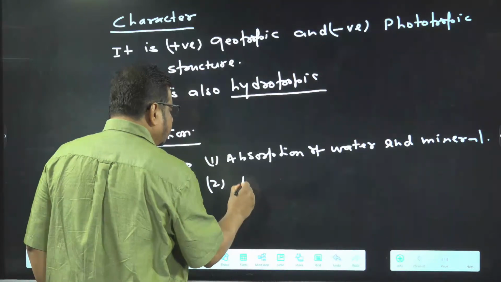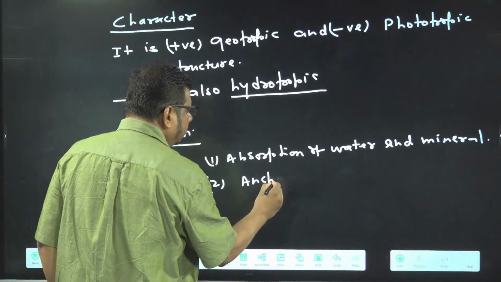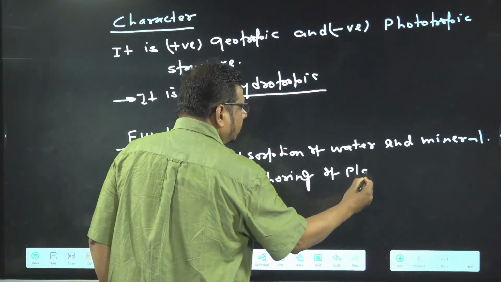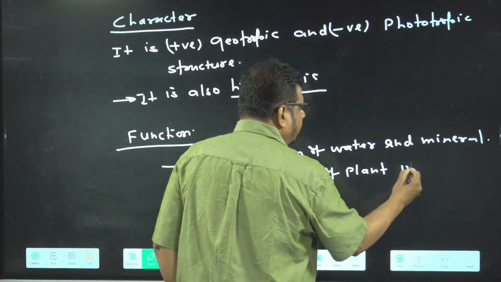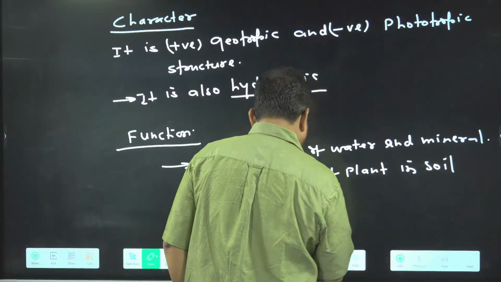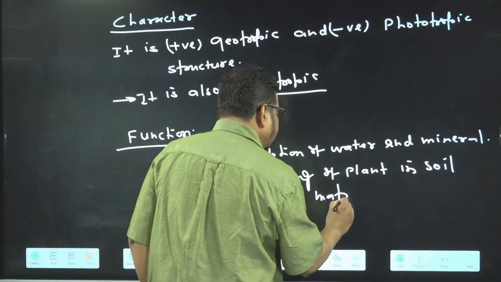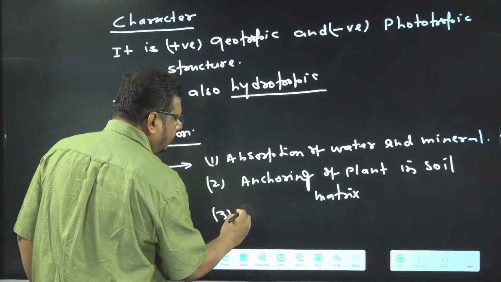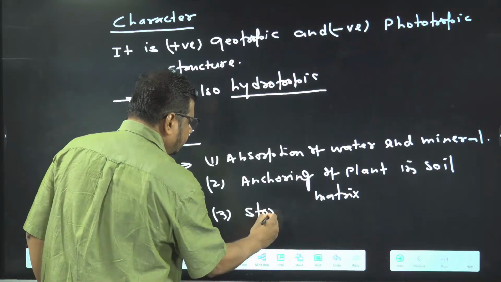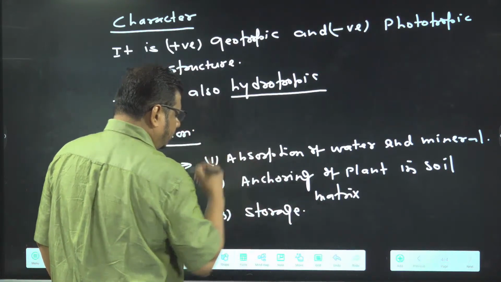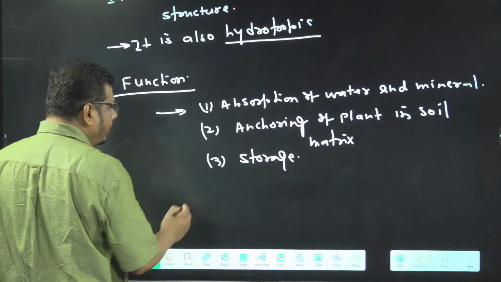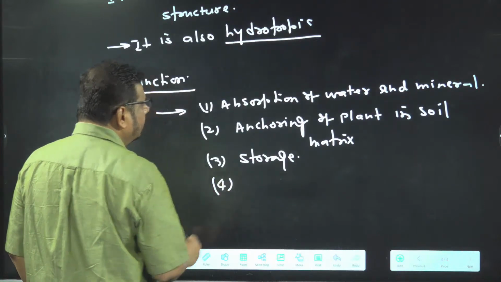Second function, you can say anchoring of plant in the soil matrix. Third function you can write is storage. Fourth function you can write...